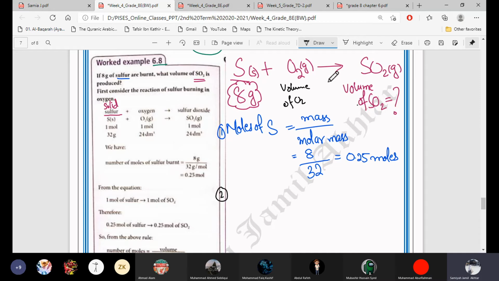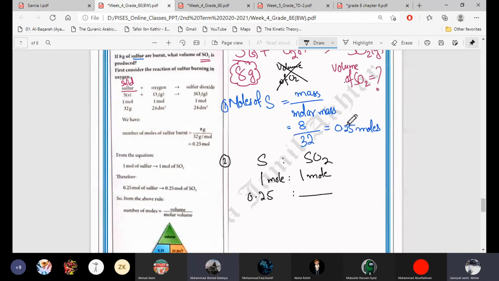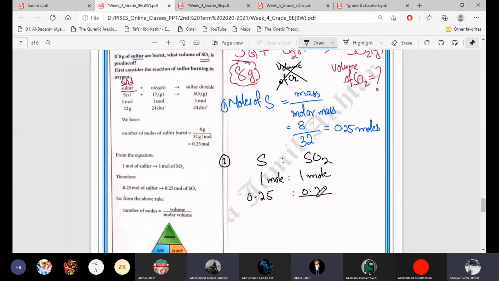But they have asked about sulfur dioxide, so we take the ratio of sulfur to sulfur dioxide according to the balanced equation. According to the equation, 1 mole of sulfur gives 1 mole of sulfur dioxide. So 0.25 moles of sulfur will give the same moles, 0.25, of sulfur dioxide.